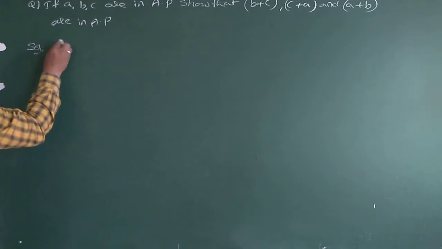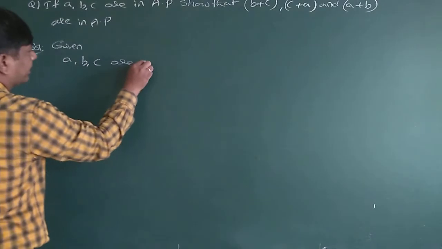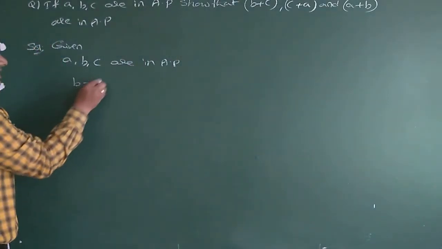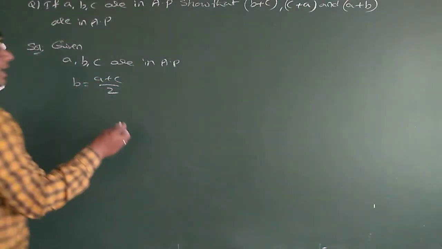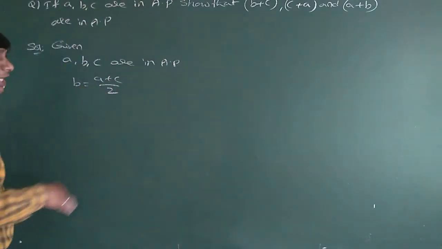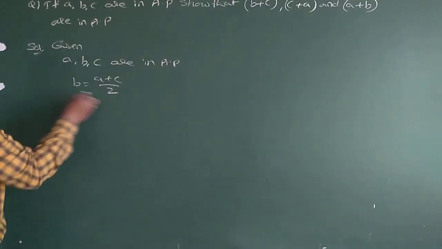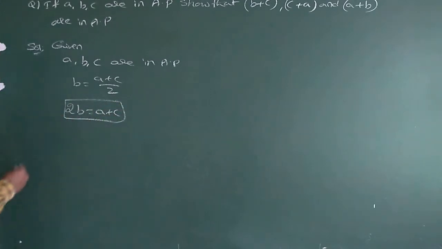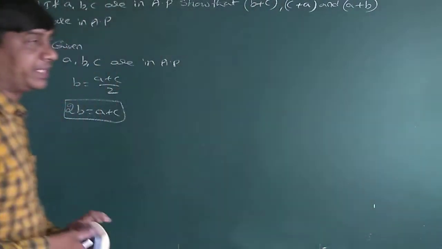See here, what is given here? Given is A, B, C are in AP. By arithmetic mean, B is equal to A plus C by 2. Am I right? By using the arithmetic mean formula, B is equal to A plus C by 2. If I send this to this side, 2B is equal to A plus C. Am I right? Now I need to prove that B plus C, C plus A and A plus B are in AP. I have to prove it.